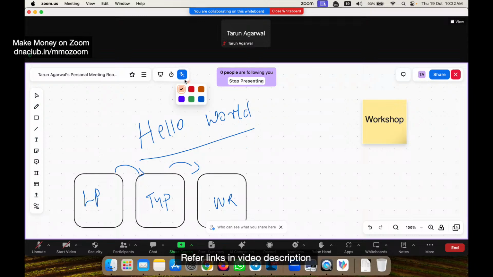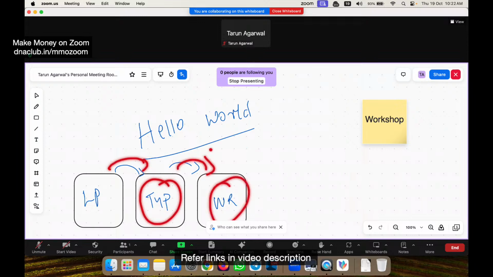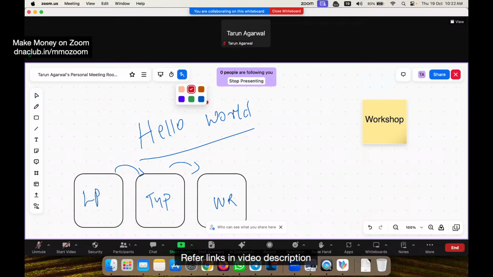And if I click on the laser, if I want to point out a particular concept, I can use this laser. So first, when you create content, give a call to action to get access to the landing page. Once people go to the landing page, they can get access to the thank you page, and then on the thank you page. This is a laser pen through which it shows your drawing for a few seconds and then it automatically disappears. So it is known as a laser pen.